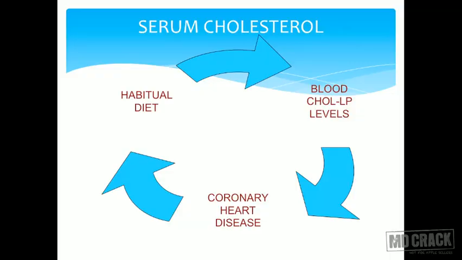In the next slide, you can see a chart about serum cholesterol. I have shown a vicious circle about this. There is habitual diet which leads to increased blood cholesterol levels, which then leads to coronary heart disease. So once the circle starts, it is very difficult to get out of the circle. Although there are newer drugs known as statins which can help in controlling these, they also have their own side effects. So that is about serum cholesterol. It is better to keep the serum cholesterol levels in check rather than being on treatment.